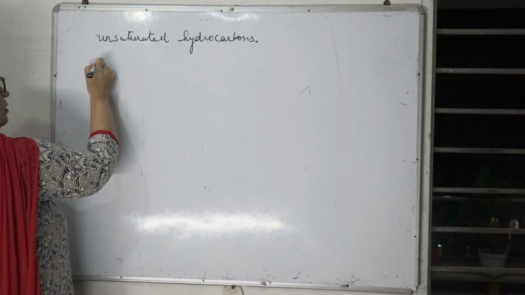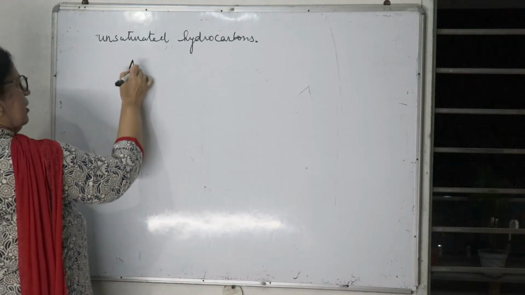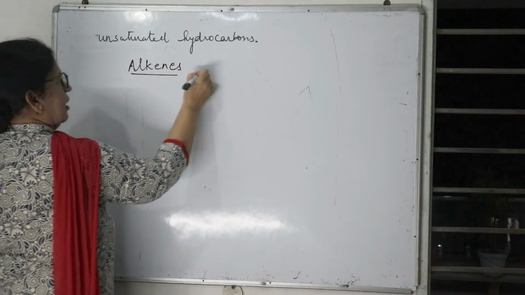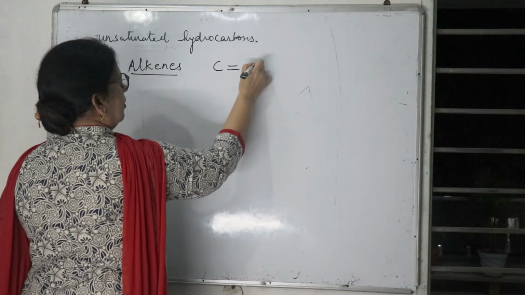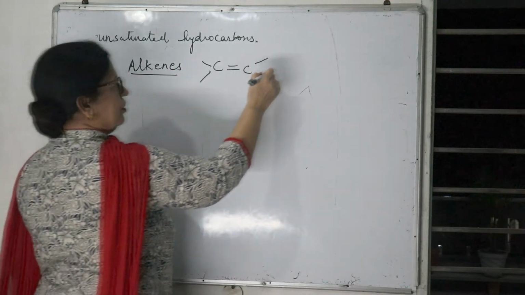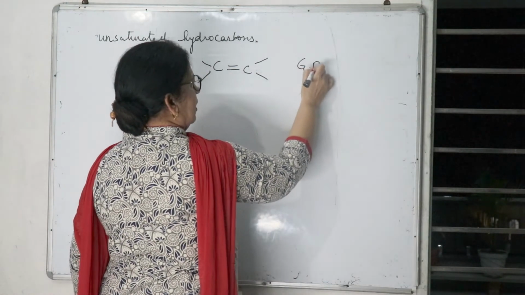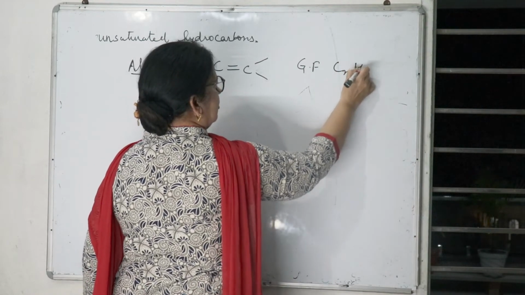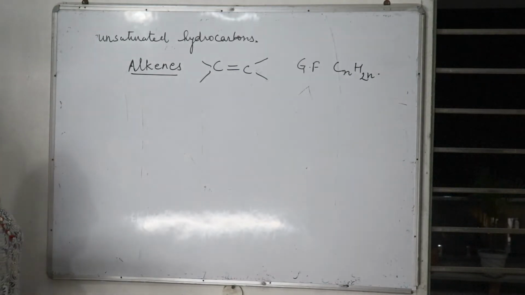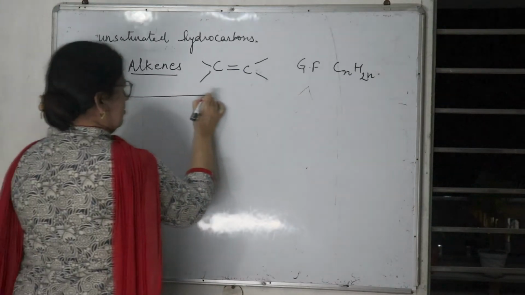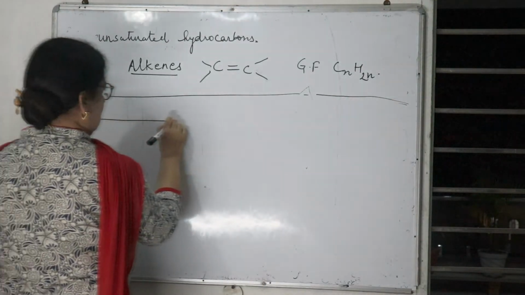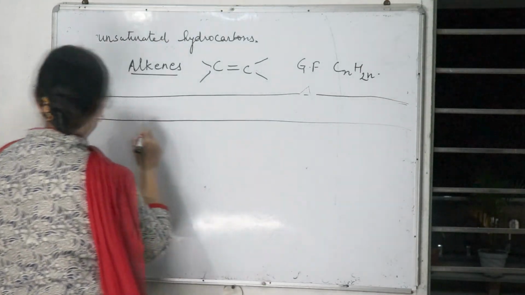That is, carbon-carbon double bond: alkenes. Let us do alkenes first, with a carbon-carbon double bond, and the general formula for these is CnH2n. Make the same table with the same columns.